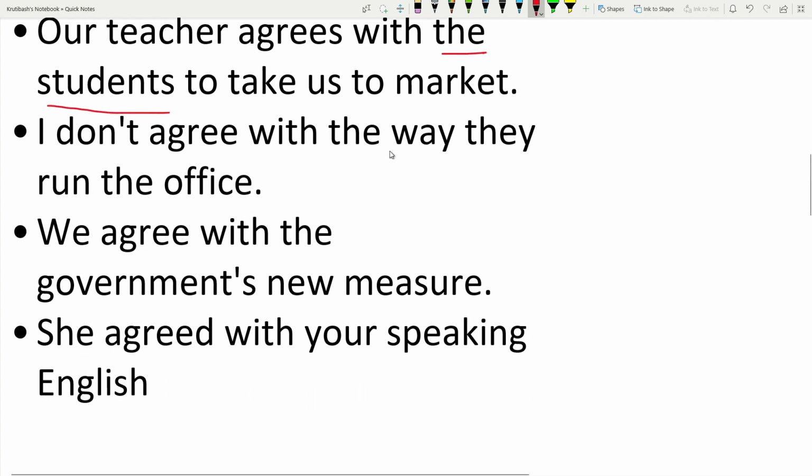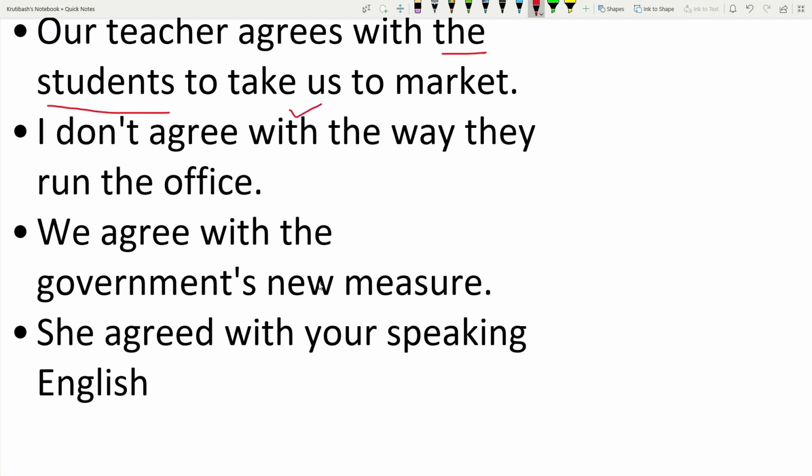I don't agree with the way they run the office. And also we can use agree with the way something is done, particularly when it is a matter of opinion or style. That means the style of doing something. The object is the way they run the office, and the preposition is with.